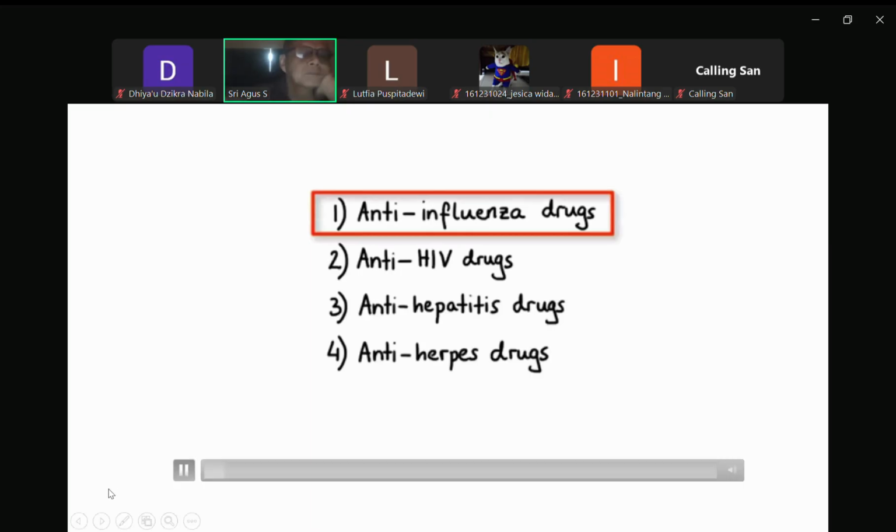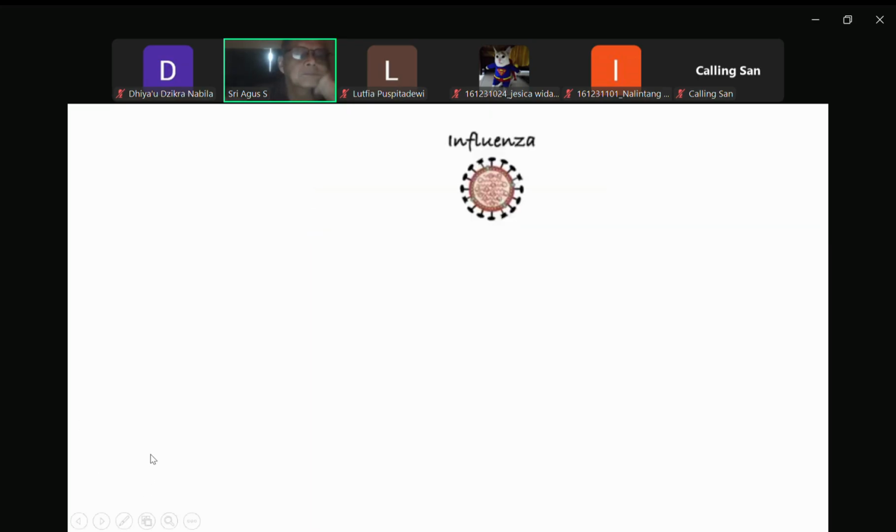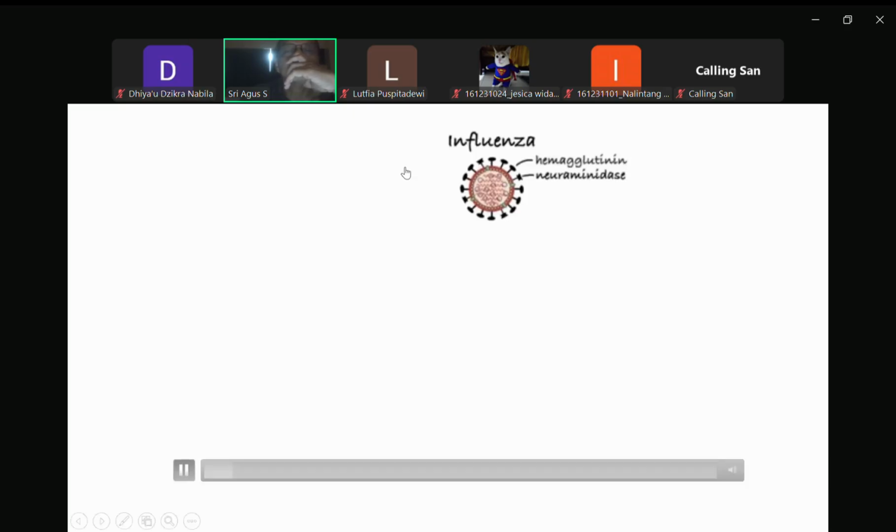So influenza is an enveloped virus with a genome made up of single-stranded segmented RNA. The viral envelope is made up of a lipid bilayer that contains 3 of the viral transmembrane proteins, hemagglutinin, neuraminidase, and matrix 2, abbreviated as M2.